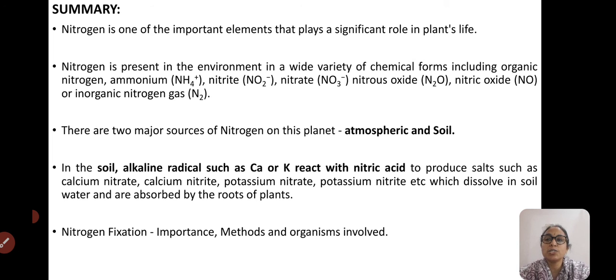Let's summarize the topic. Today we studied the sources of nitrogen. The important source is molecular nitrogen, which is present at approximately 80% in the atmospheric gases, but because of its inert nature and asphyxiant nature, it is not easily accepted by plants and also other organisms.